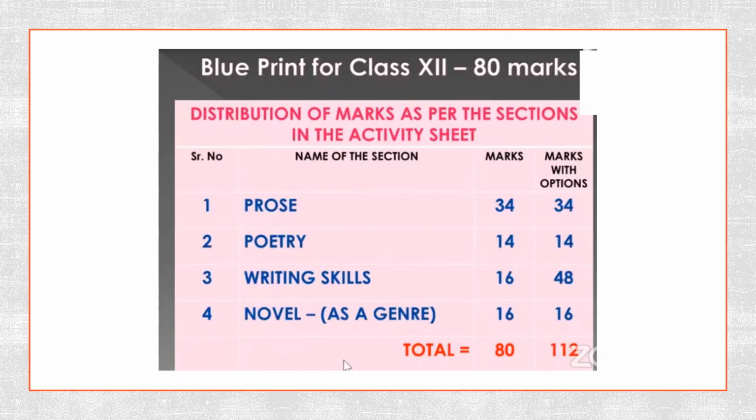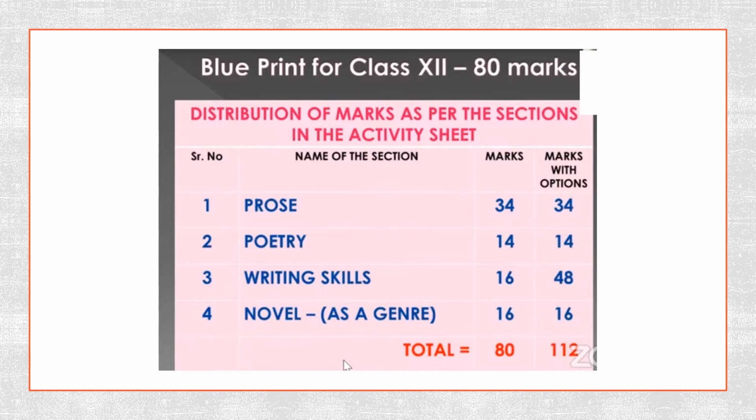So this is the blueprint for class 12th. The written paper is for 80 marks and the distribution of marks as per sections in the activity sheet are as follows. There will be 4 sections, section A, B, C and D, for which section 1 is the prose. 34 marks is being allocated with and without options. We have section 2 as poetry.